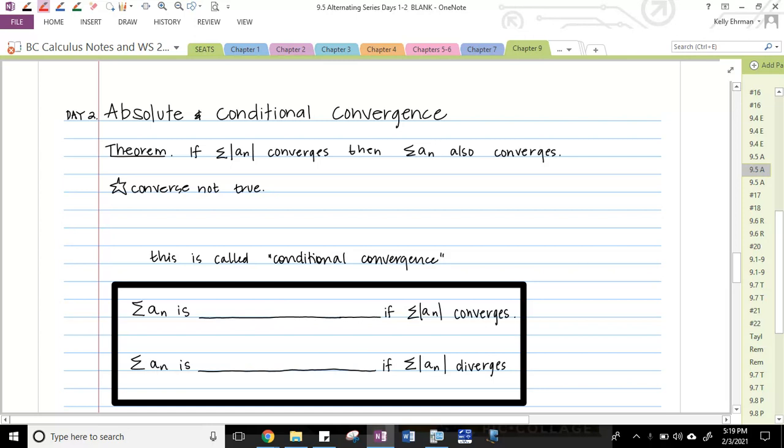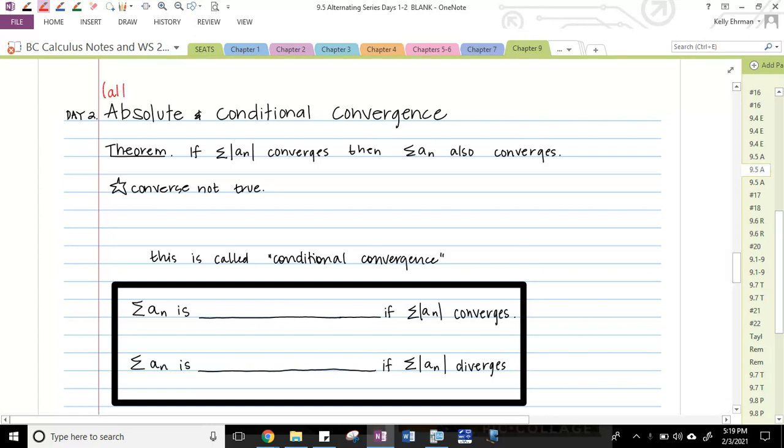That means alternating or not, this series converges. So, for example, and we're going to get into this, but a quick example here is think about the sum of 1 over n to the third. That converges, right? It's a p series.